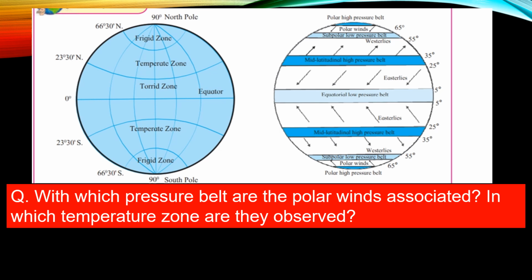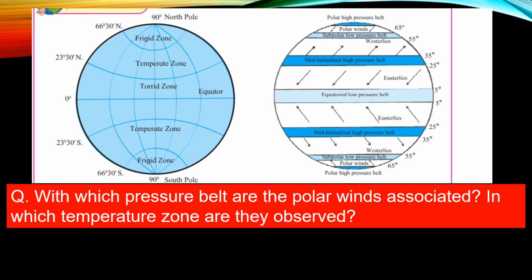So which pressure belt are they associated with? They are associated with polar high pressure belt and subpolar low pressure belt. Now look at the diagram of the temperate zone and see where these belts occur.